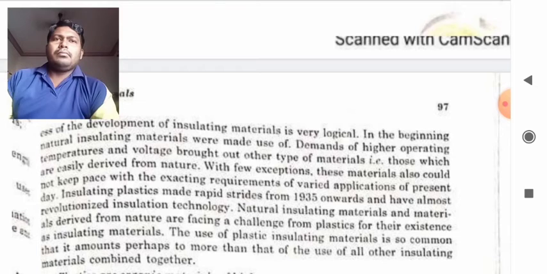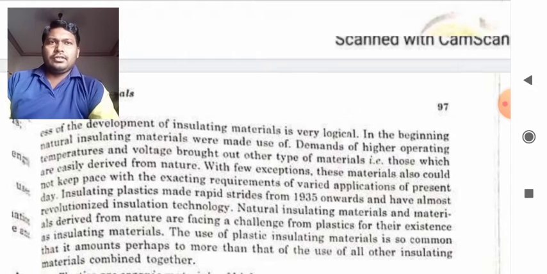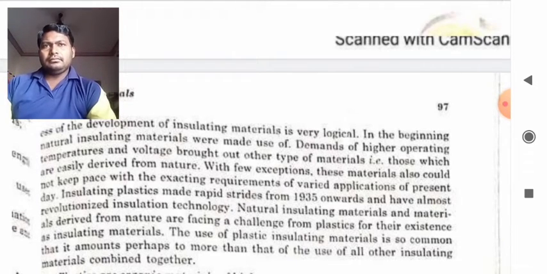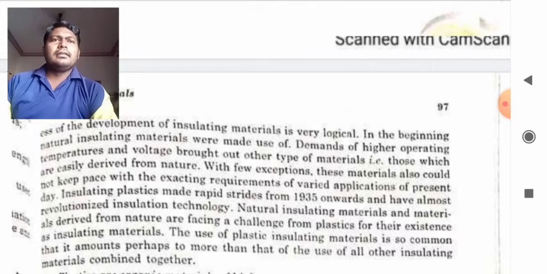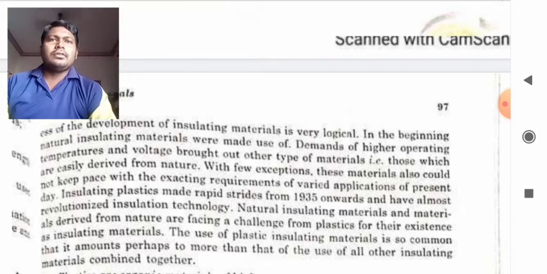The process of development of insulating material is very logical. In the beginning, natural insulating materials were made use of. Demands of higher operating temperatures and voltage brought in another type of material, that is, those which are easily derived from nature. With few exceptions, these materials also could not keep pace with the exacting requirements of the varied applications of present day.